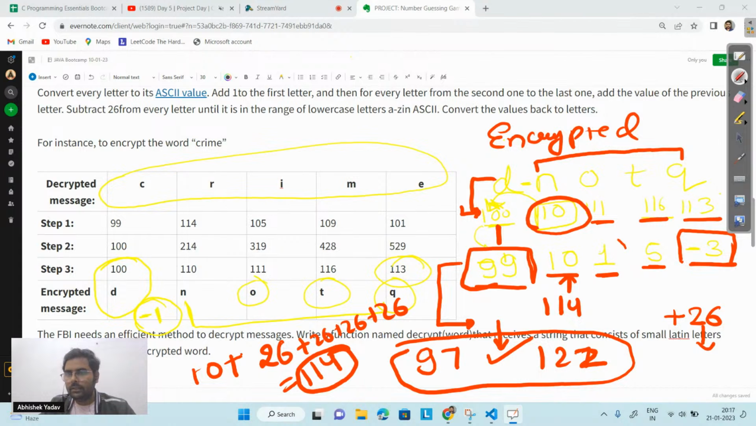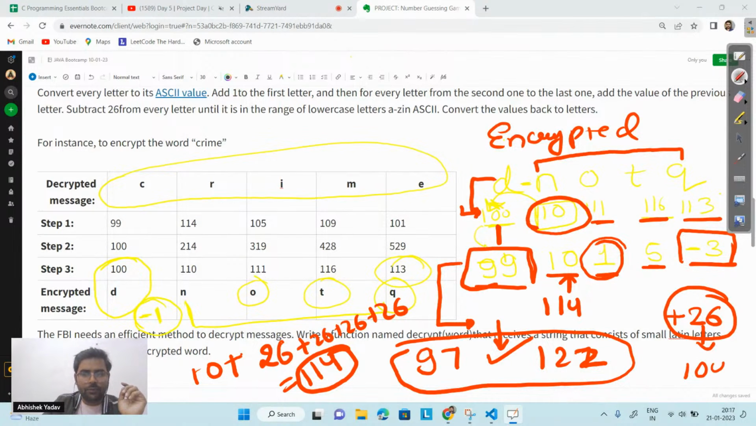What about 1? Guys, let's see how many times I should add 26 to 1 so that the resultant number should lie between 97 and 122. Anyone? Okay, again we have to add 26 four times, right? So 26 into 4, I will get 104, right everyone? 104 plus 1, 105. So this will be in the range between 97 and 122.